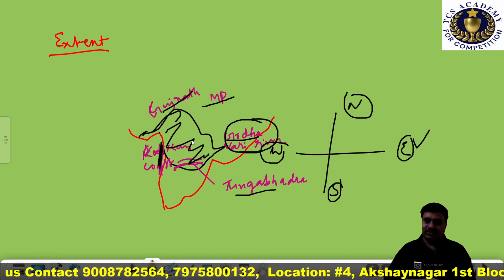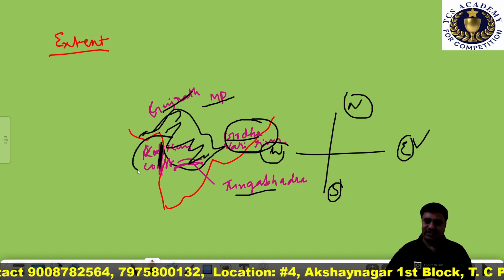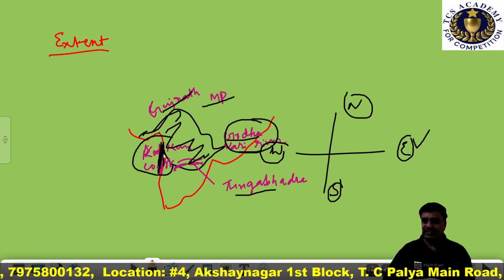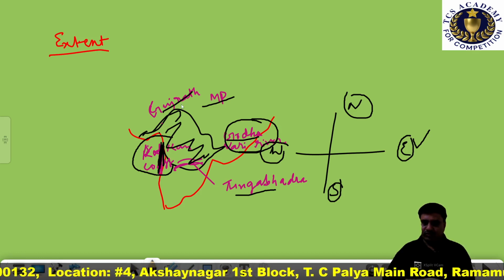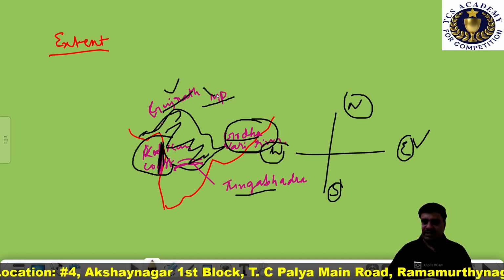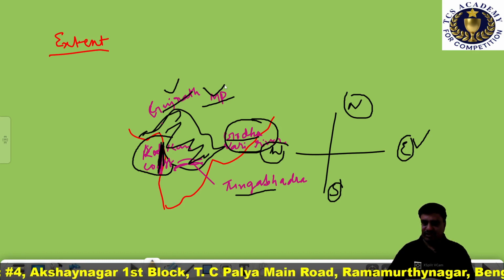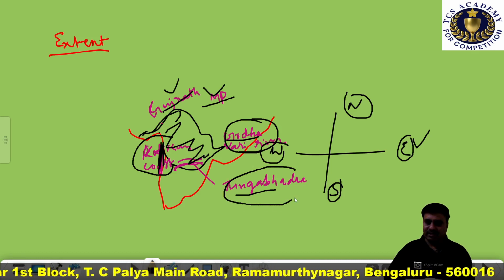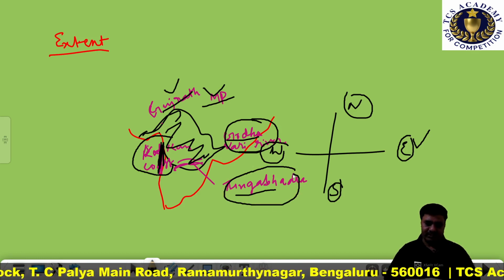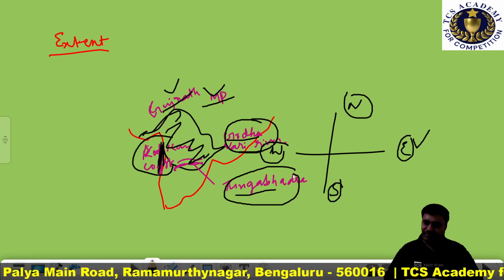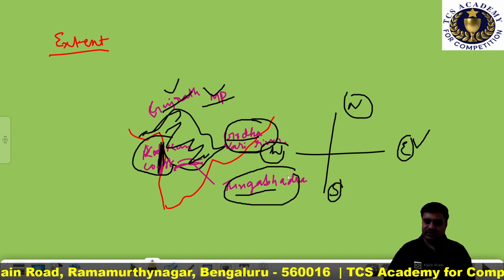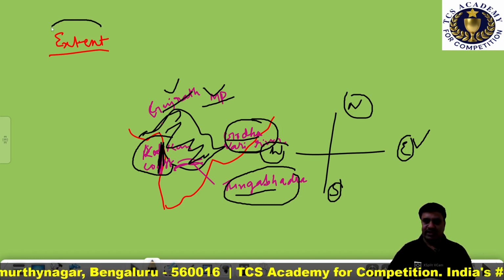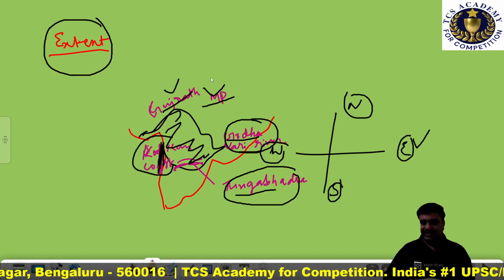and to the west of India, up to the Konkan coast, the Satavahana dynasty extended. Towards the north, Gujarat and Madhya Pradesh were the borders. Up to the Tungabhadra river, and even beyond the Tungabhadra river, the Satavahanas extended their empire. So this is all about the extension of the Satavahana dynasty.